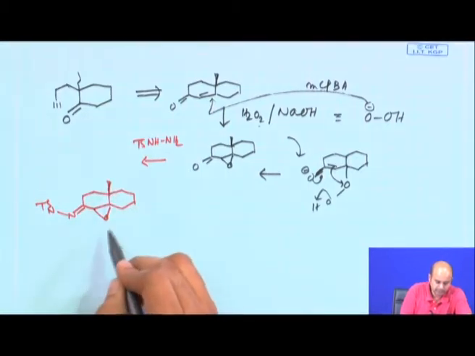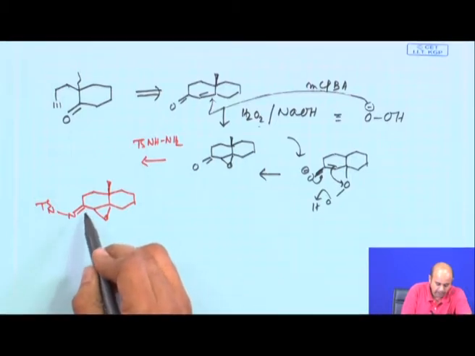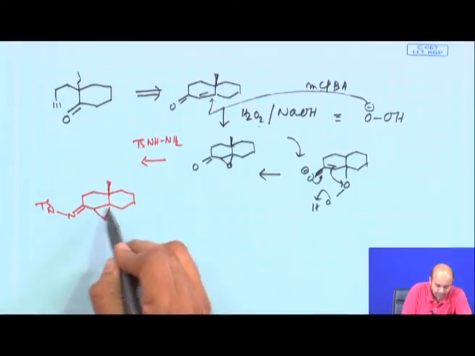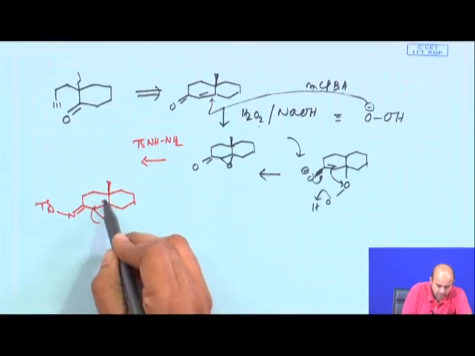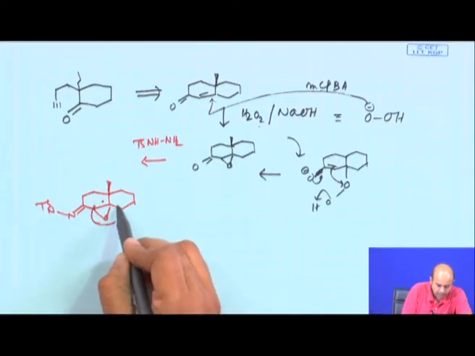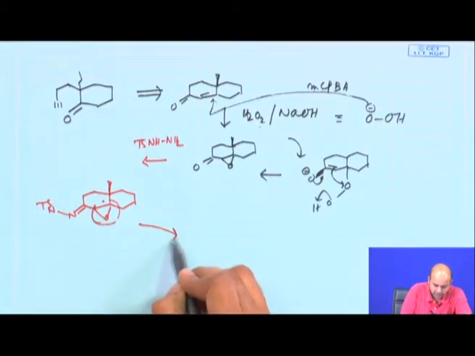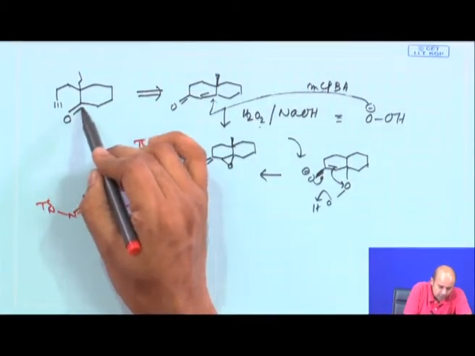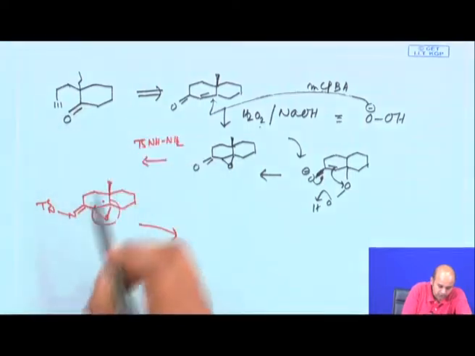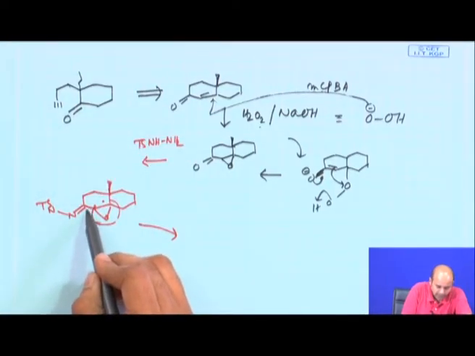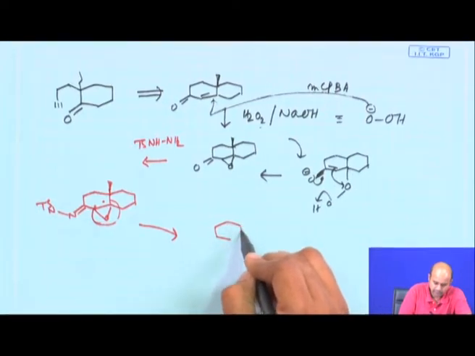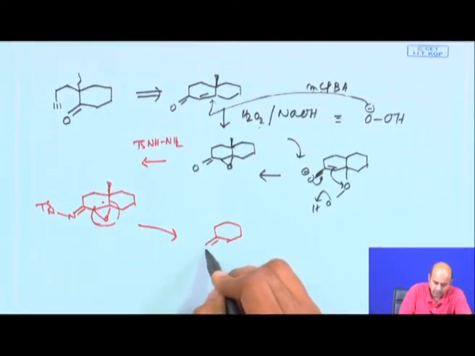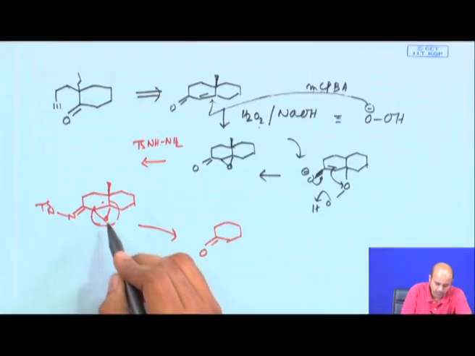The mechanism now goes in a similar way, and the only thing is you basically fragment this part out of this molecule, the fragmentation takes place, you generate this ketone, and this end will be your alkyne. So, now you get this ketone from this epoxide.